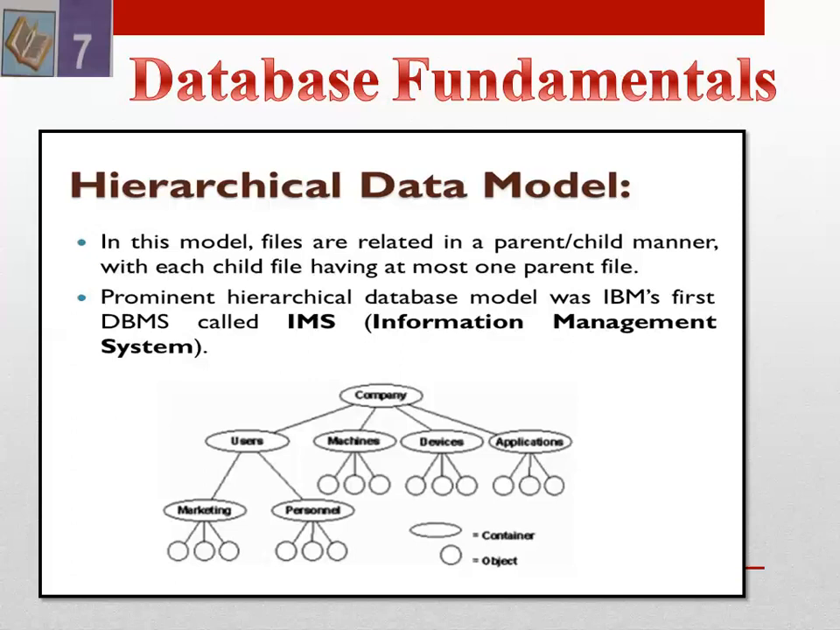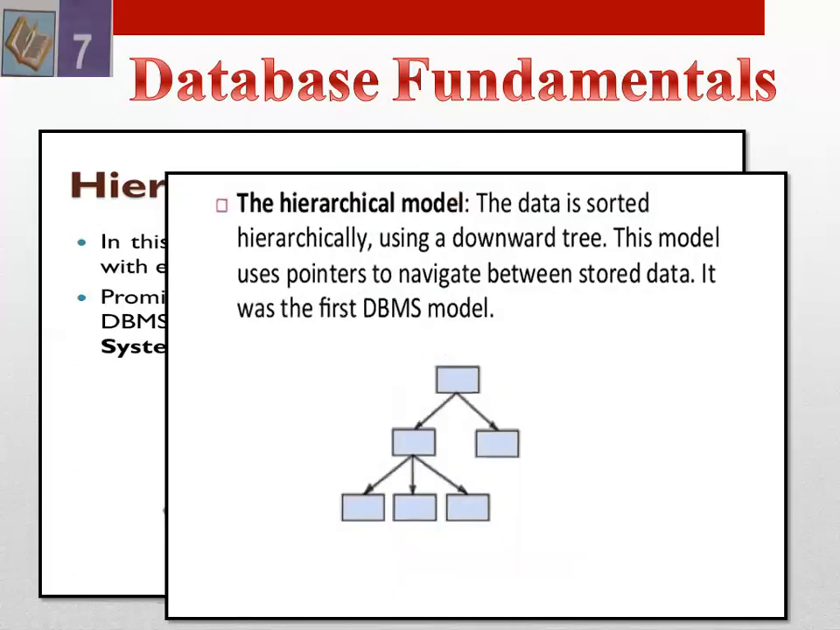So here on your screen, you can view the parent and child relationship. The topmost node is called the root, and the next node is called the child, and it grows like a tree. In the hierarchical model, the data is sorted hierarchically using a downward tree.